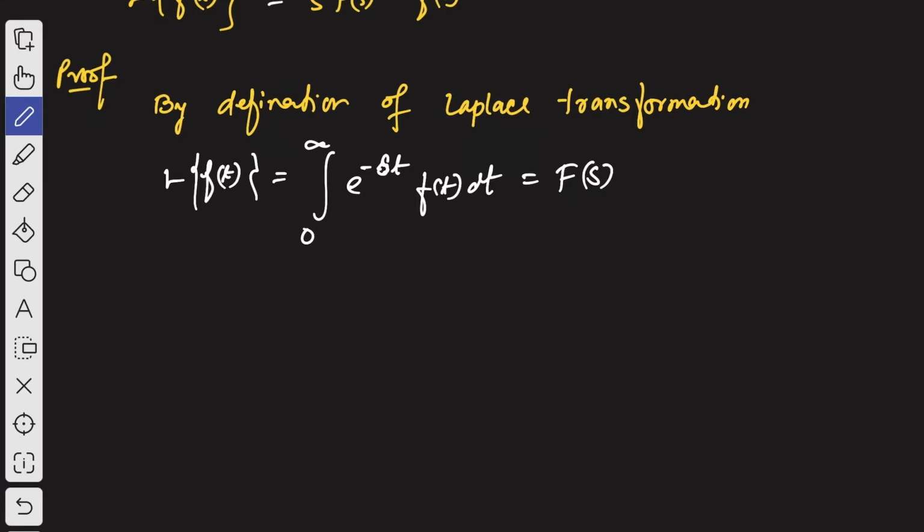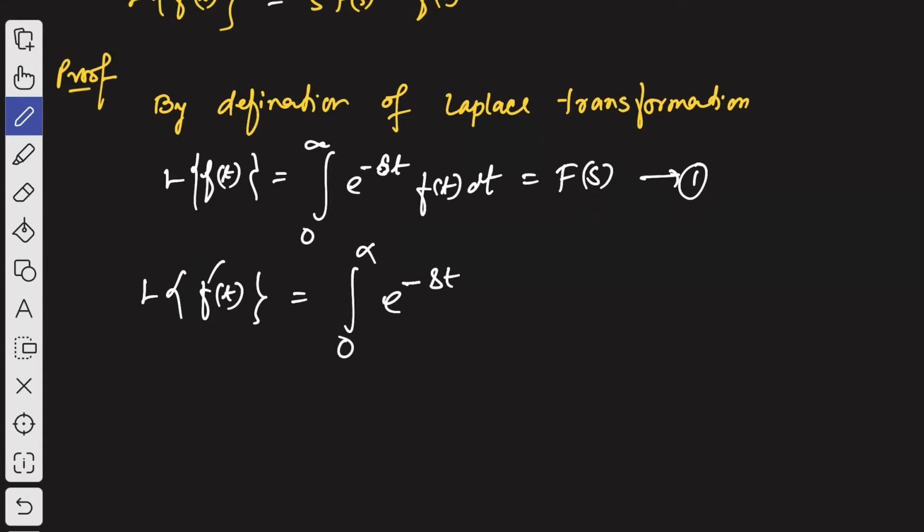Suppose this is 1. So Laplace transformation of f dash of t will be given by integration 0 to infinity e to the power minus st, and now we will write f dash of t dt, because we are going to find the Laplace transformation of the derivative of f of t, that means f dash of t. By definition we should get this, right?